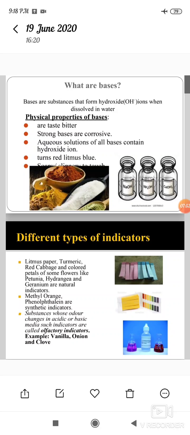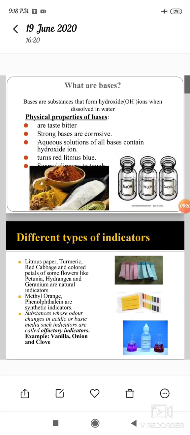And then synthetic indicators. Methyl orange and phenolphthalein are synthetic, or artificial, indicators. And then olfactory indicators.